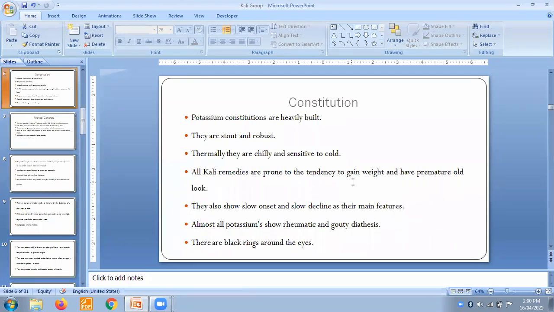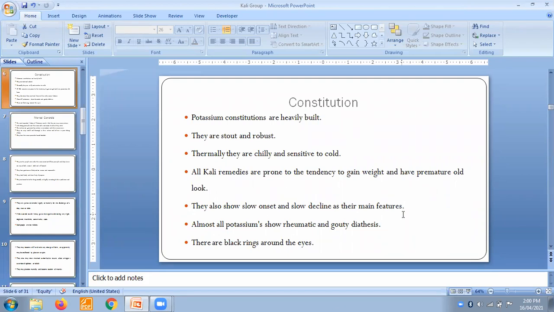Okay, so they are really very fatty and really very chubby, and on top of that they are really very robust and heavily built people who are sensitive to cold and thermally chilly. They show slow onset and slow decline as their main feature. Okay, slow onset, really very slow onset.